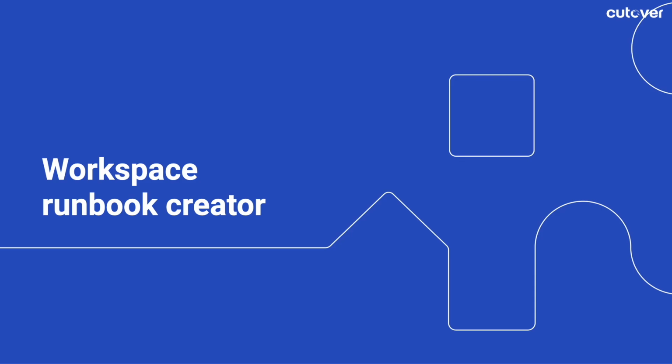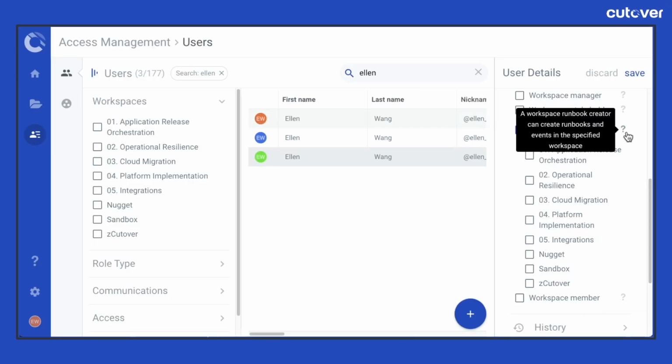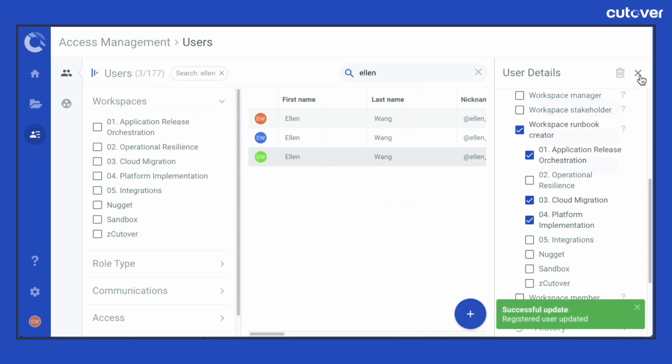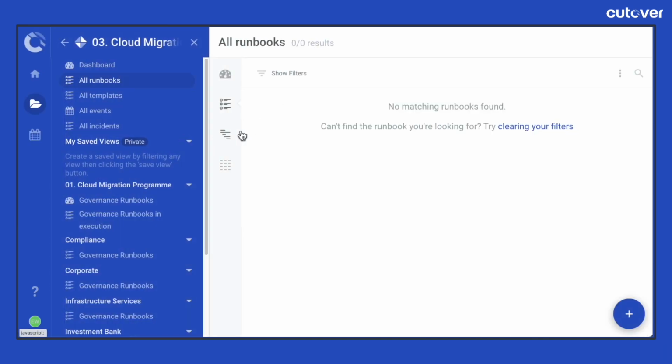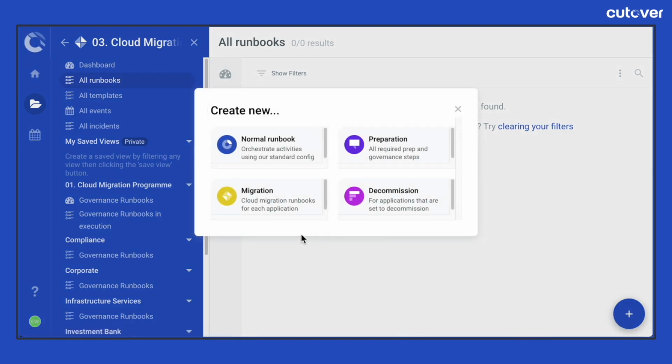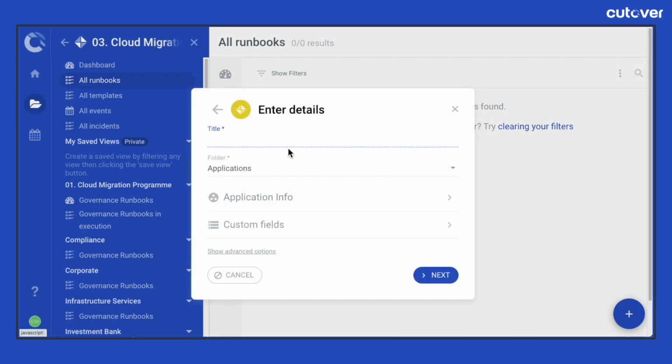A workspace runbook creator can create runbooks on a specified workspace. This role does not give them visibility into all runbooks in a workspace. They can only see and access runbooks that they have a role on, like runbook admin, stream editor, or in runbook team. Additionally, they can duplicate runbooks that they have access to. This role is given to users that are required to create runbooks in a specified workspace without any other higher level access to edit the settings of a workspace.